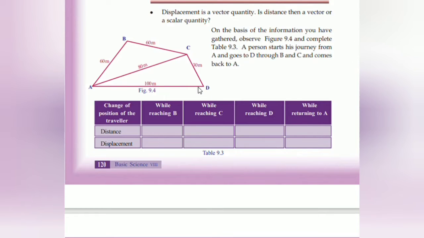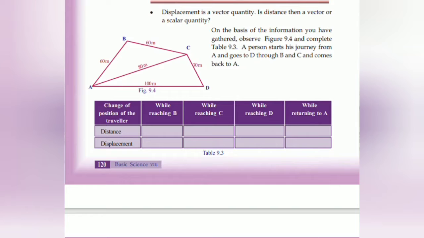While reaching D he has to travel first from A to B, then from B to C, then from C to D. So the total is 60 meter plus 60 meter plus 30, that is equal to 150 meter. While returning to A means he has to again travel 100 meter. AB plus BC plus CD plus DA, that will be total of 250 meter.